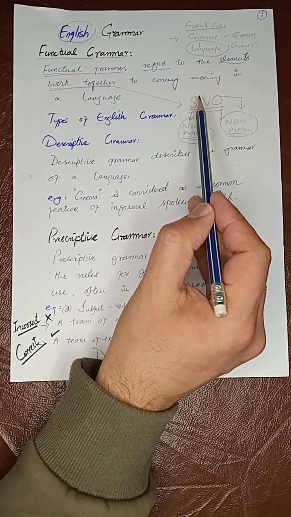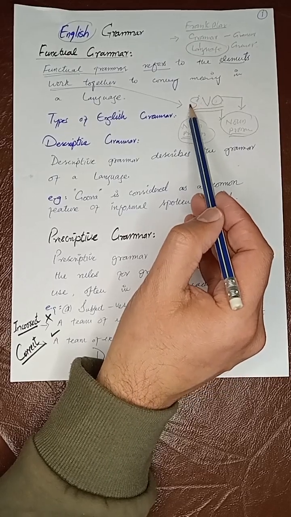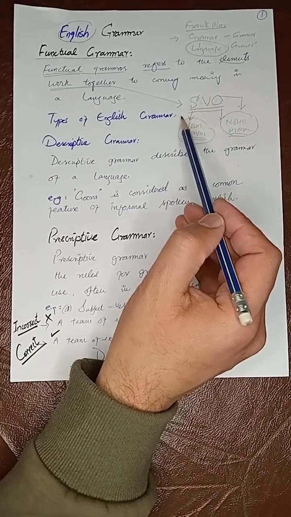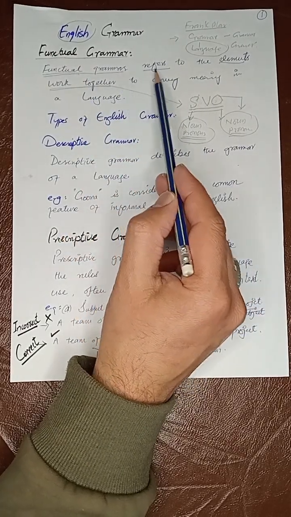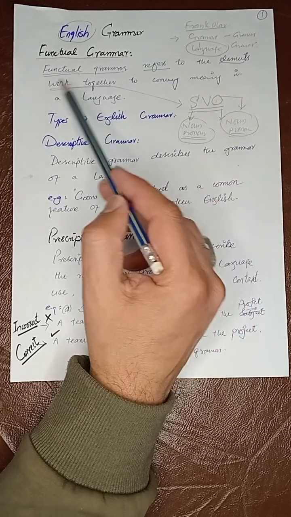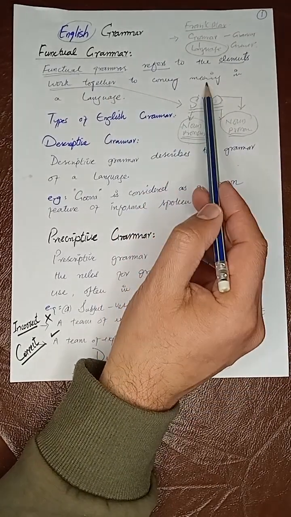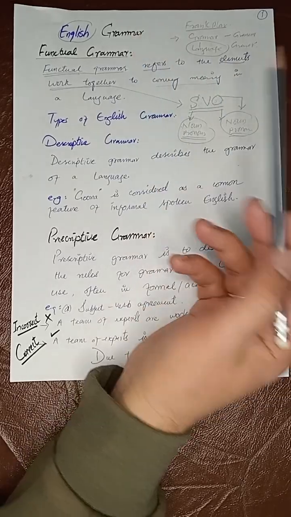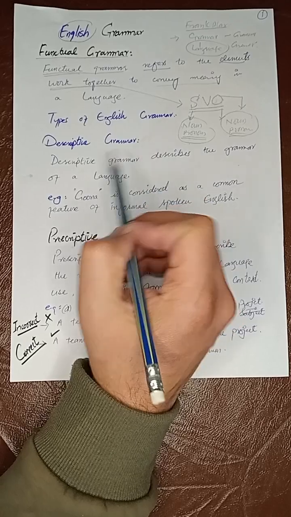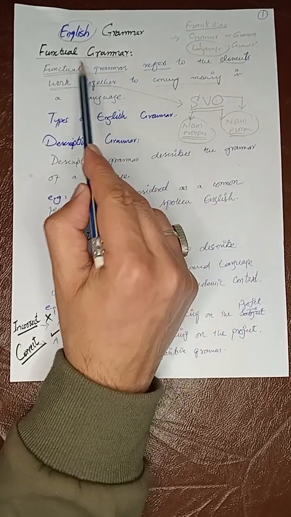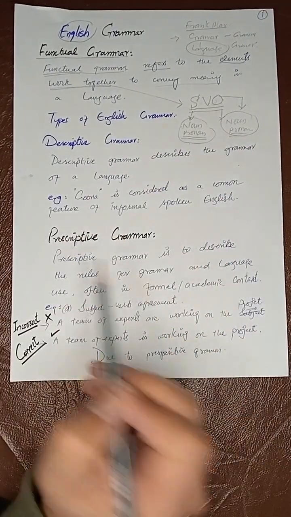Now the SVO pattern is a bit different. Subject plus helping verb plus adjective plus verb plus object. We have this type of pattern also. And here we can say that there are some other elements between the subject and the verb, like adjective and auxiliary verb. That is why in the definition of functional grammar, which refers to the elements working together means in the same structure to convey meaning. And this is a very wonderful statement which is very famous in language study, that language is to make meaning. Why do we use language? Because we want to make some meaning.